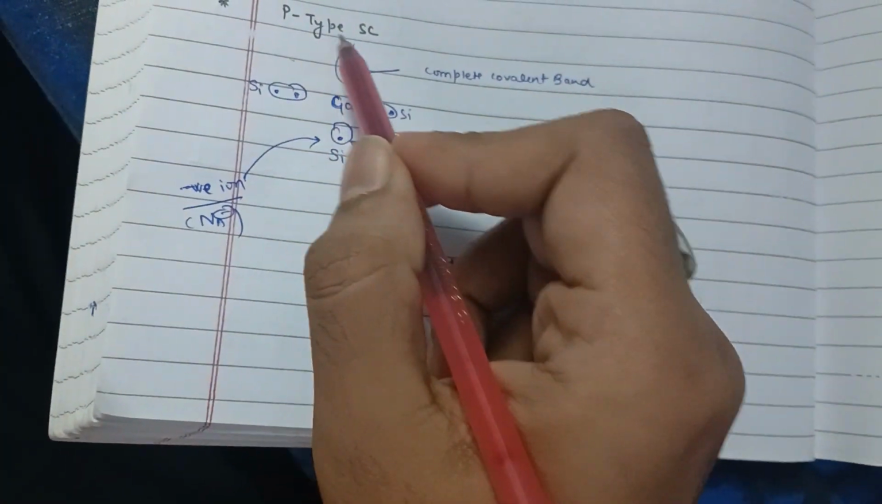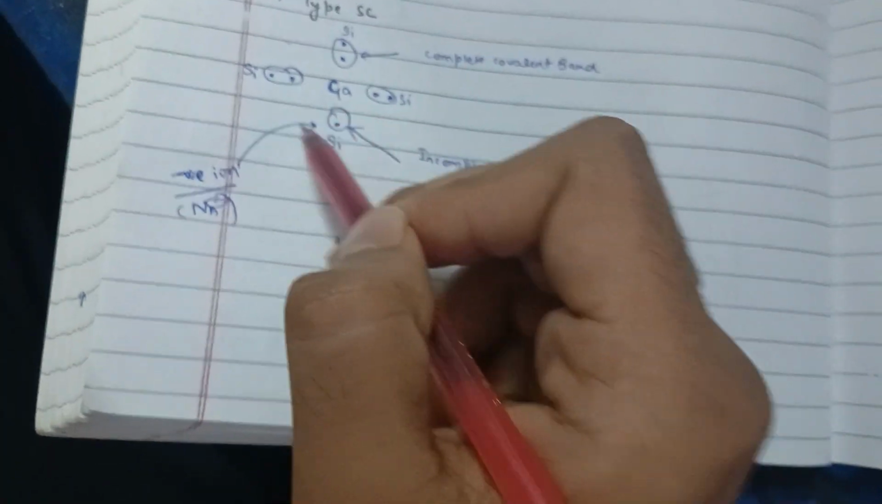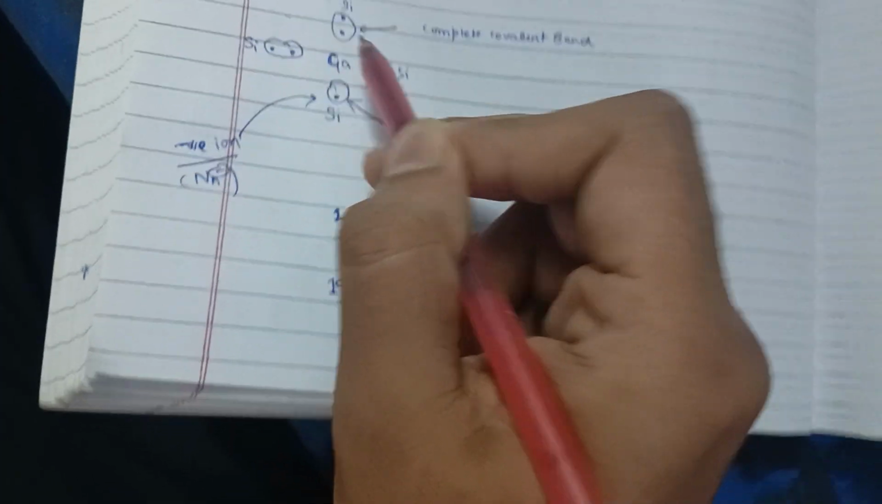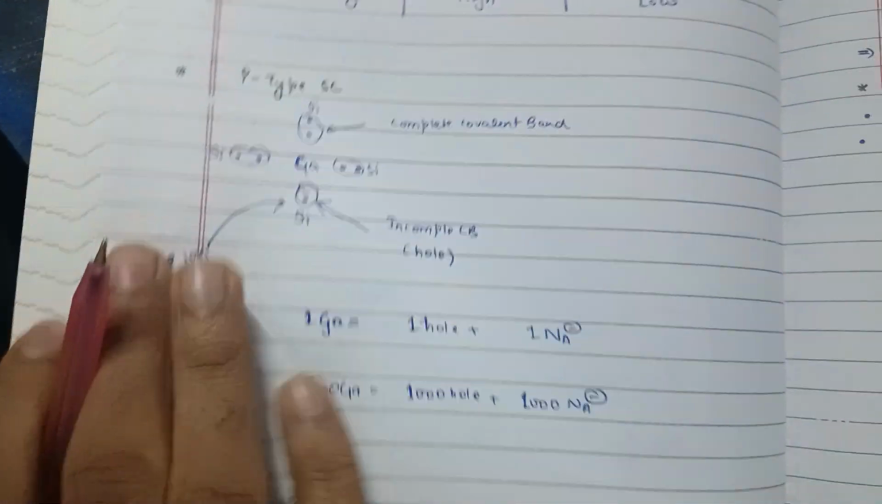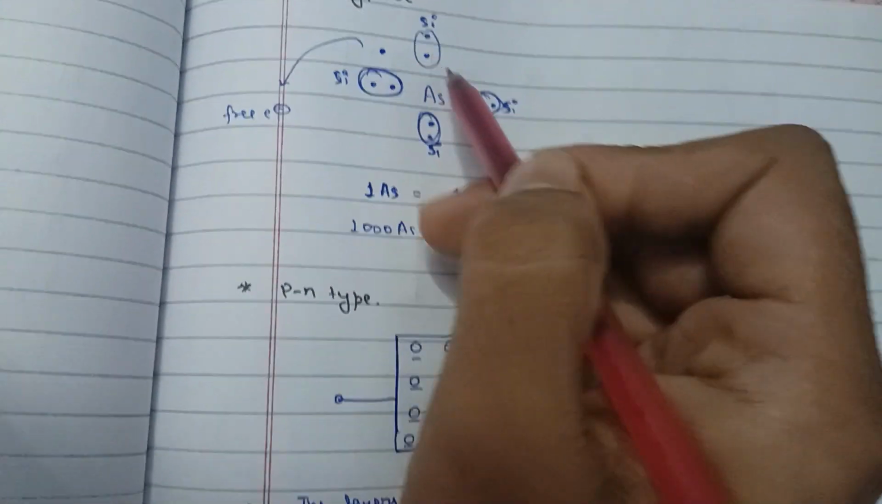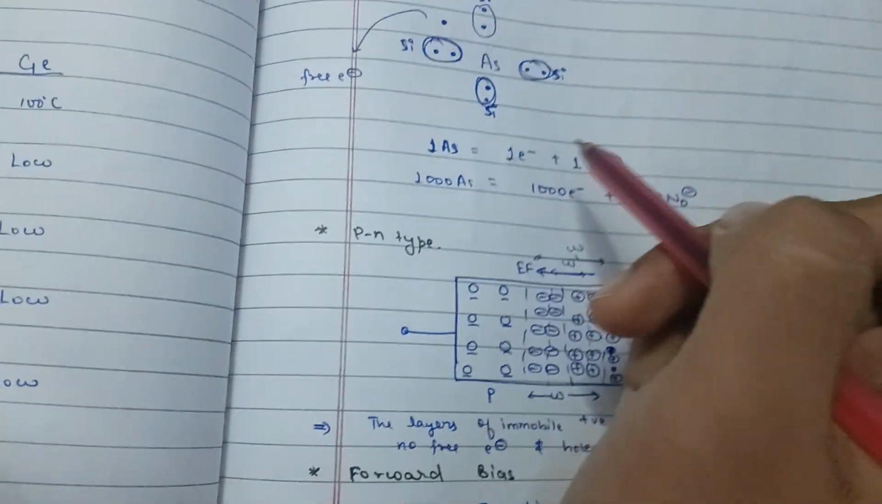With a diagram for p-type semiconductor: bonded, unbonded. The bond is incomplete, so it will be a hole. N-type: bonded, and the extra one is a free electron which will move.